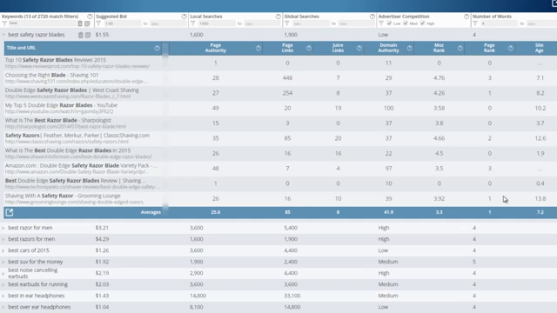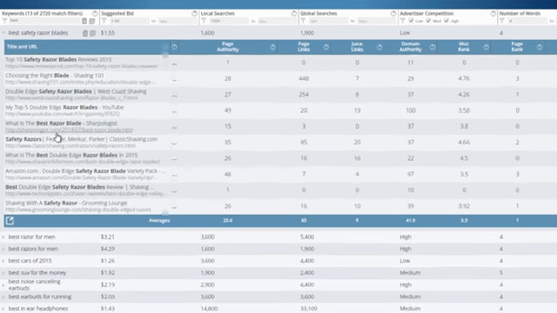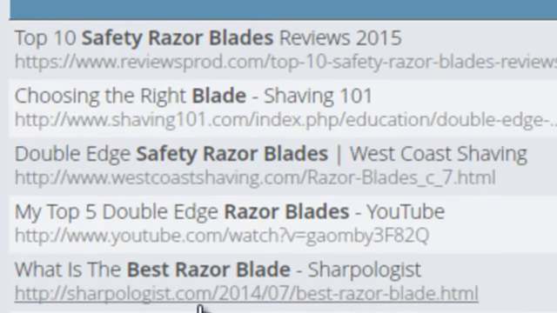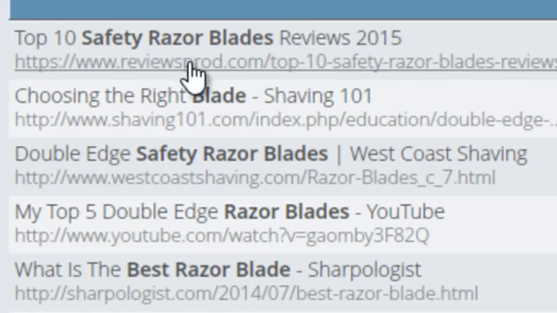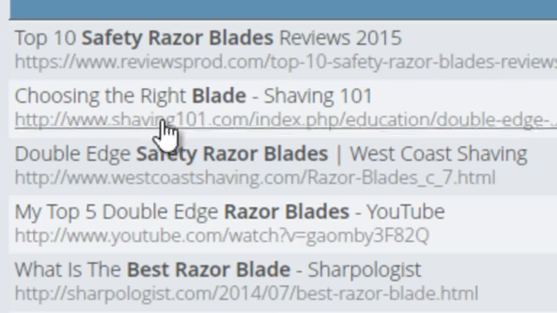And then finally, I like to look at site age. If I can see a couple of sites that are maybe under a year, that's a sign of weakness. And then just to confirm all of my results, you can dive deeper and look at, are there actually some affiliate sites or small sites that I can replicate? If the first page of Google is not dominated with large authoritative sites, like I can see here, there looks like a small review site.